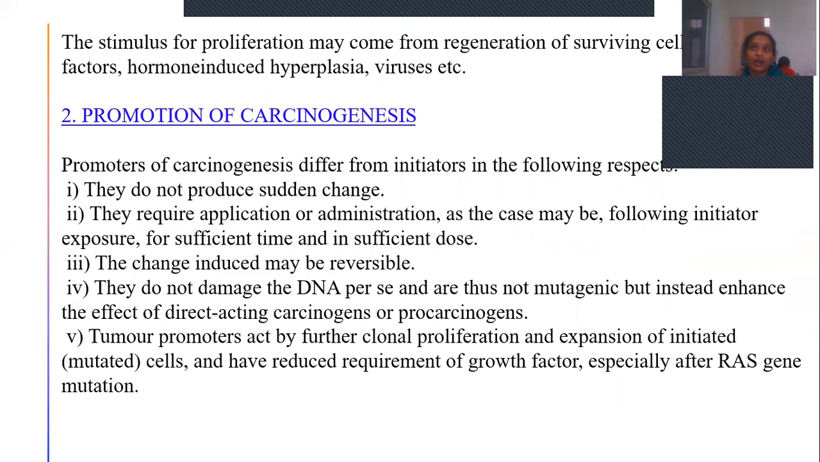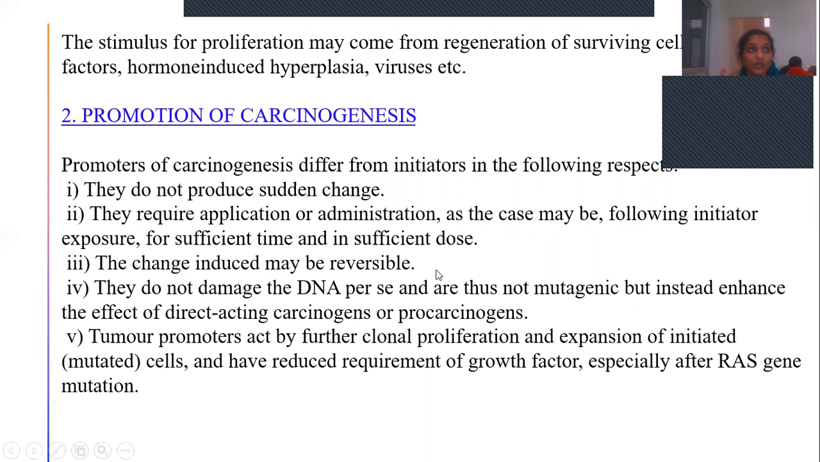So they should undergo conversion to get this cancer phenotype. For that, the stimulus for proliferation from the promoter comes from regeneration of surviving cells, dietary factors, hormone-induced hyperplasia and viruses. And next, coming to promotion of carcinogenesis, they do not produce sudden change during this step. They require repeated administration. Why? Because they require a promoter to induce this promotion, and the change induced may be reversible from here